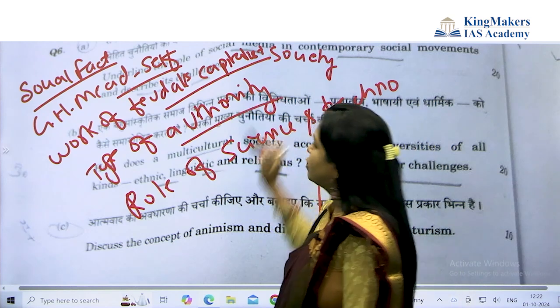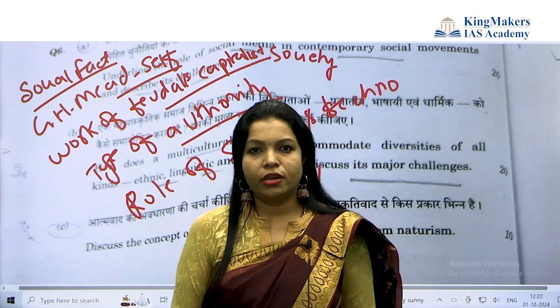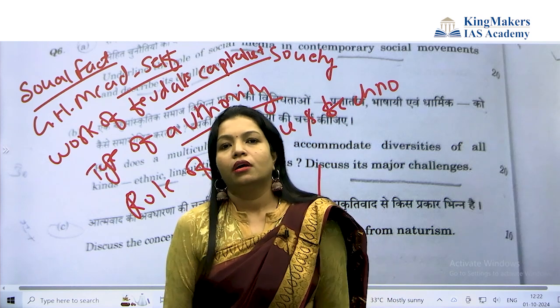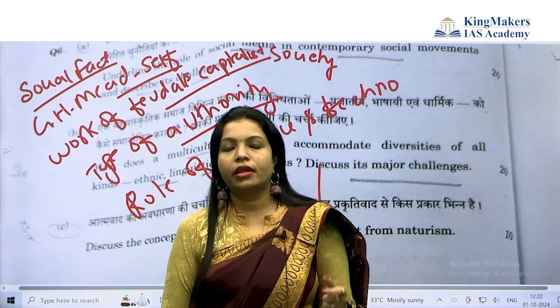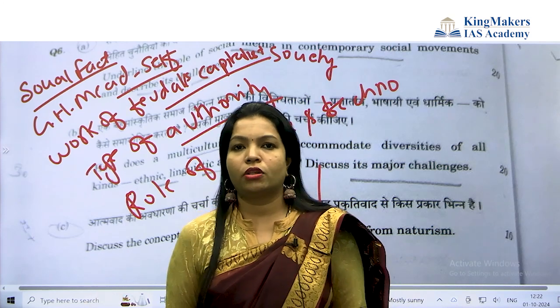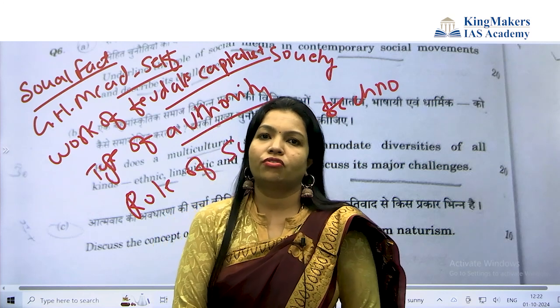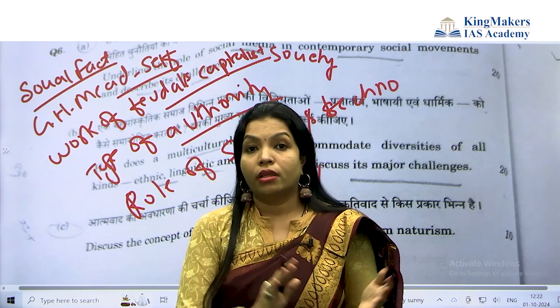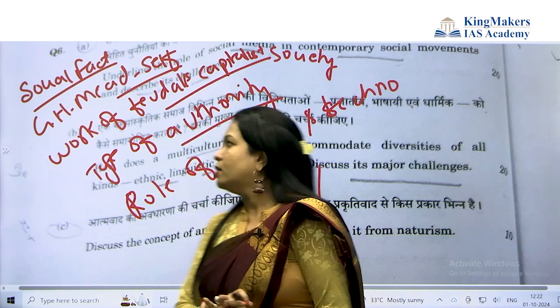Then type of authority, Weber's types of authority. You have to explain authority. He spoke about legitimate authority; legitimate power is authority. He mentioned 4 types of authority: traditional authority, charismatic authority, then value-rational authority and legal-rational authority. So legal-rational authority you have to mention here.